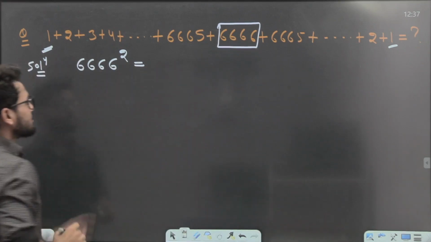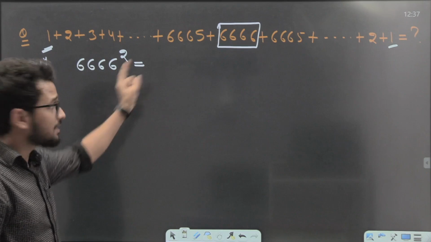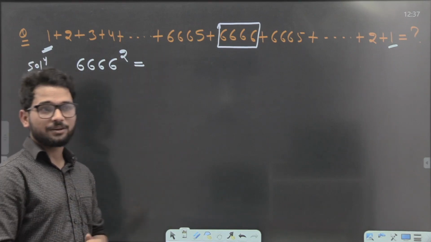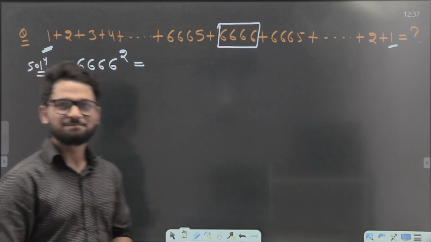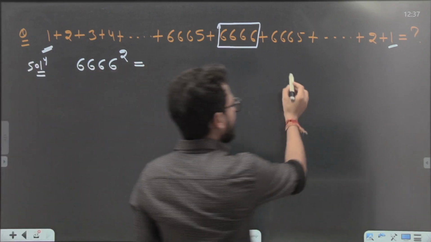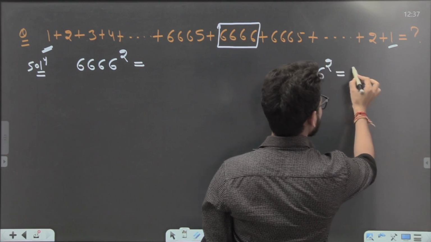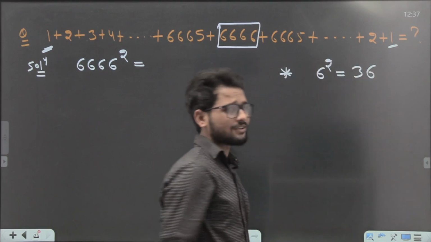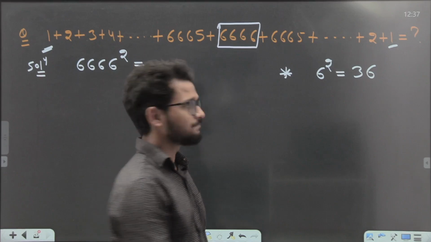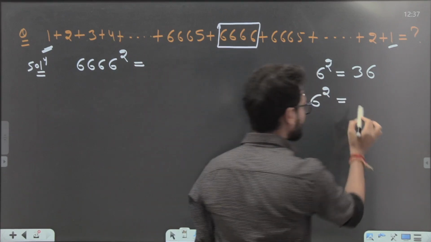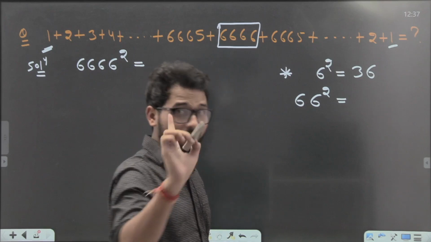Now the point is, sir, you told me its answer is 6666 square, but the problem is how do we get this for such a big number. No issue, I will tell you. Look here, another point. If you are getting the square of 6, tell me what is the square of 6. You will say, sir, 36. It's very simple. If I ask you what is the square of 66, not to worry, guys, I will tell you.